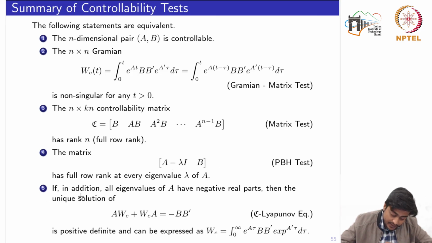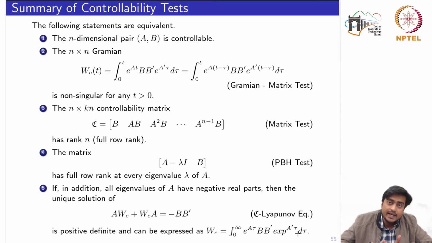The fifth: if in addition all eigenvalues of A have negative real part, then the unique solution of this equation, which is the Lyapunov equation in terms of the controllability test, is positive definite and can be expressed as this. So this finishes all tests related to the controllability.